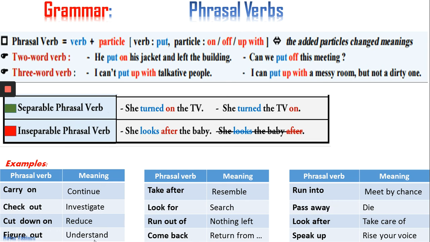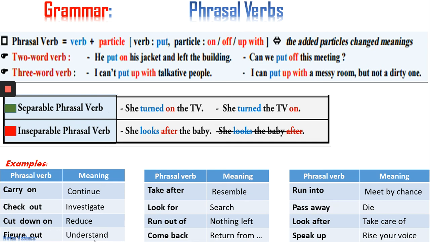Check out means investigate. Sometimes we say, hey, check out, for example when something is going wrong. Cut down on means reduce. Some people, for example, smoke a lot of cigarettes per day, but when they knew that it's very bad for their health, they start cutting down on it, meaning reducing the number of cigarettes smoked per day.